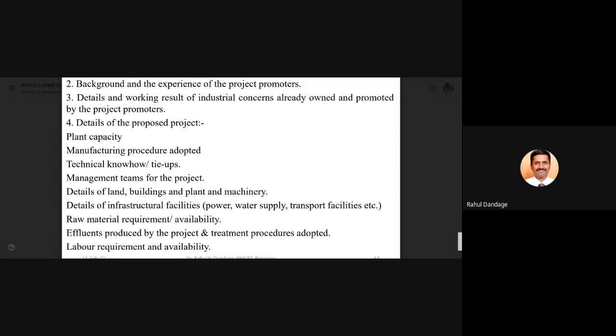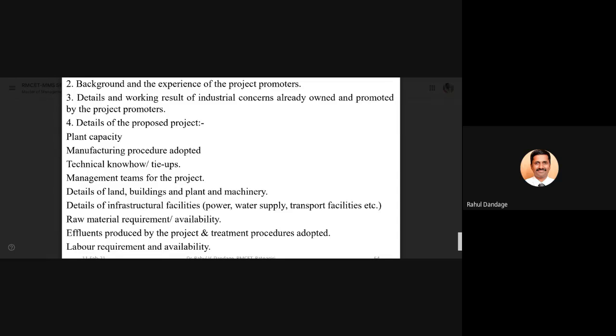In this case, it is plant capacity, manufacturing process to be adopted, technical know-how, which tie-ups or collaborations you are going to make, management teams for the project, details of land, buildings, plant, machinery, their detailed plans, details of infrastructural facilities like power supply which is required, water supply, transportation facilities, then raw material requirement, availability, effluents produced by the project, treatment procedures adopted.